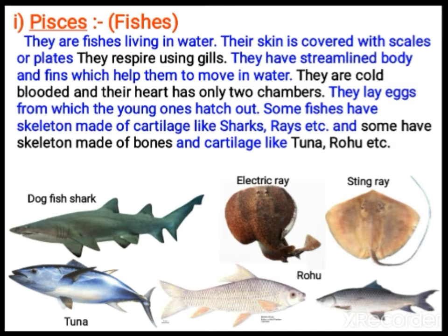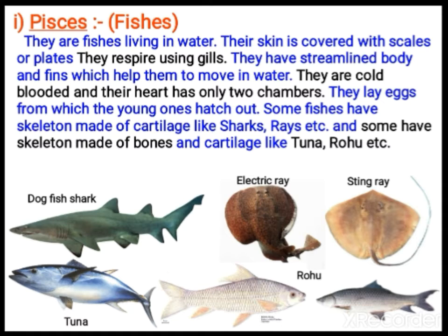And the heart has 2 chambers. You have 4 chambers, but here they have 2 chambers, one atrium and one ventricle. They lay eggs, from which the young ones come out. And some fishes are made of cartilage. Cartilage means a soft type of bone. In your body also cartilage is there.